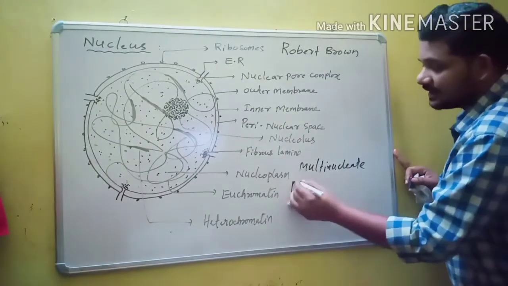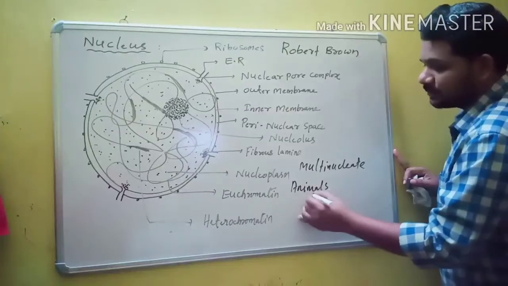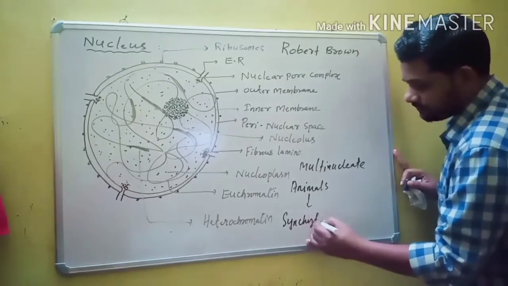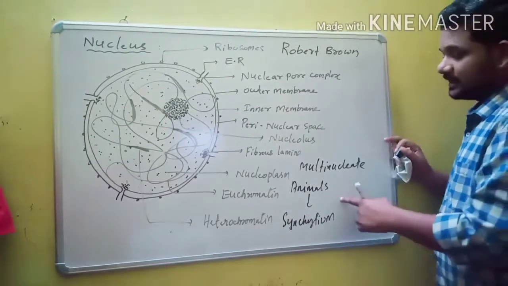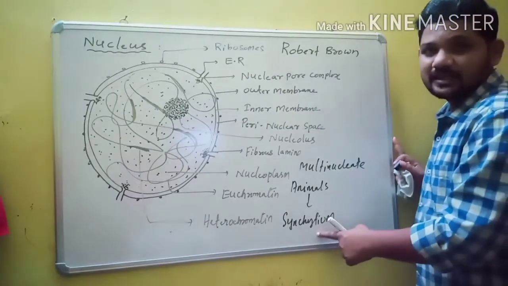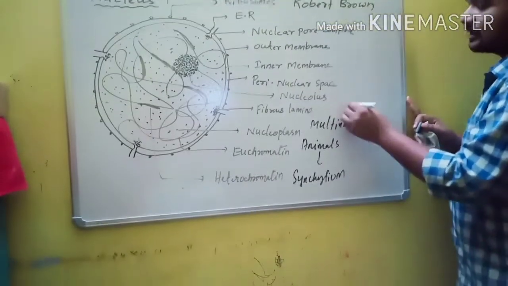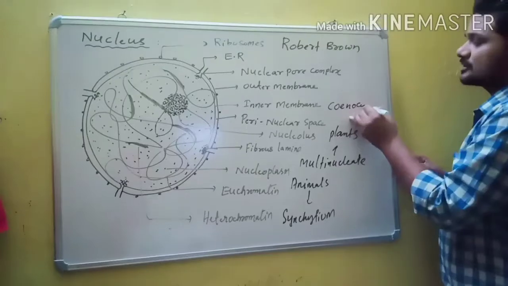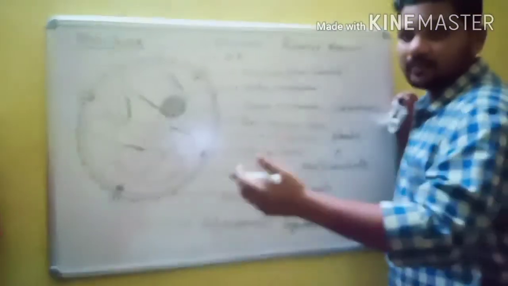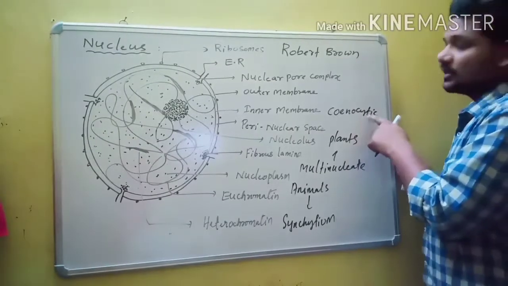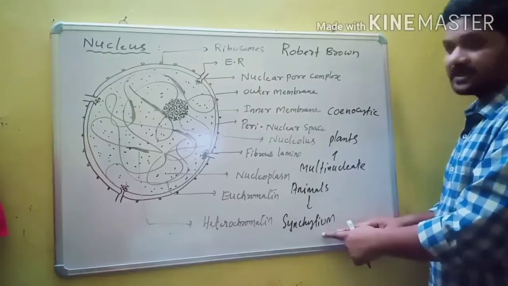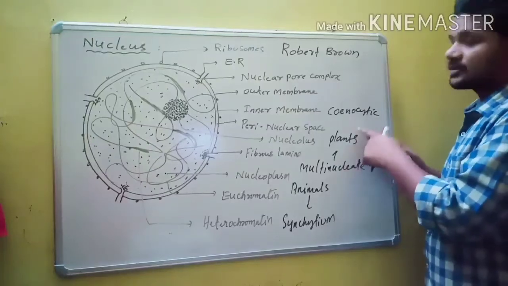Multinucleate condition in animal cells is called syncytium. This is very, very important. Whereas multinucleate condition in plants and fungi is called coenocytic. We already discussed this in kingdom fungi. Many nuclei present in aggregation is known as coenocytic condition. Multinucleate condition in animal cells is called syncytium. Multinucleate condition in plants is called coenocytic.